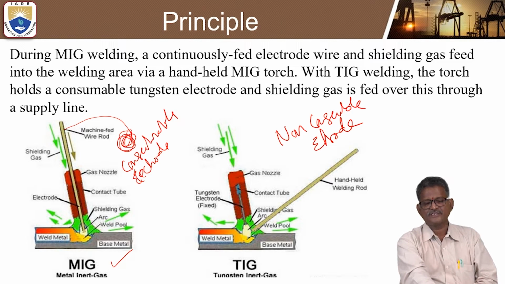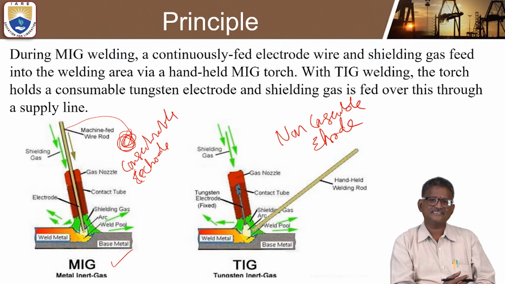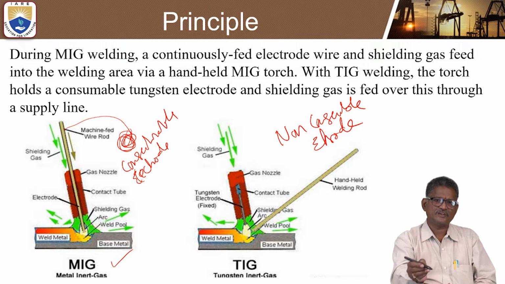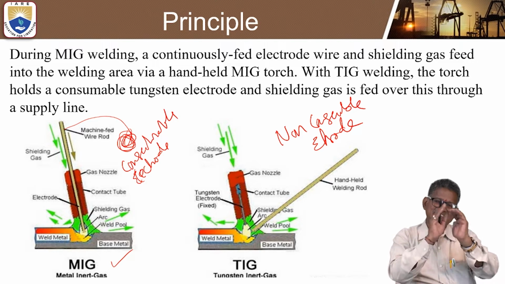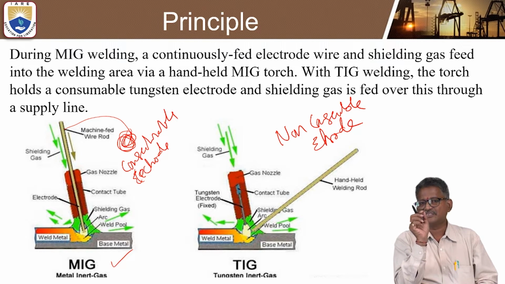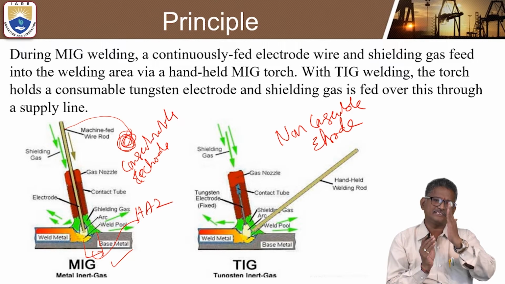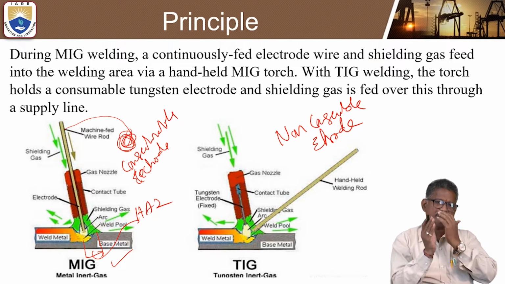Starting from right to left, this is the welded metal and this is the base metal, with all the color indications. Let us see the weld pool and arc, with the shielding gas covering throughout, and also the heat affected zone. This is the heat affected zone, HAZ. It starts from the center point to the right side of that level.